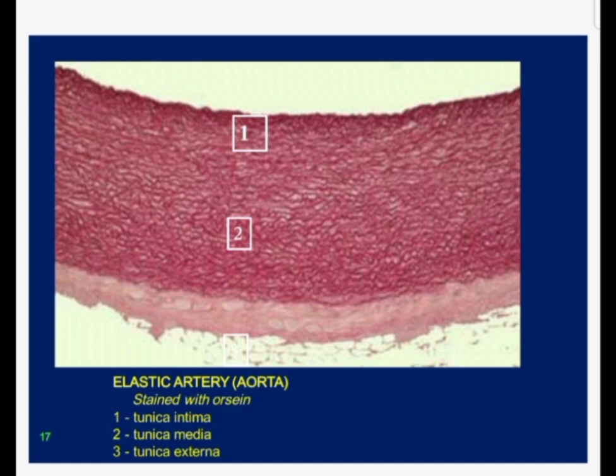The 70 to 80 elastic laminae are also corrugated lines. They are seen just like the internal elastic lamina, so we cannot distinguish the internal elastic lamina, and there is also no external elastic lamina. The external elastic lamina is a corrugated line which separates the tunica media from the tunica adventitia, and you will see this layer in the case of the muscular artery, that is the medium sized arteries.